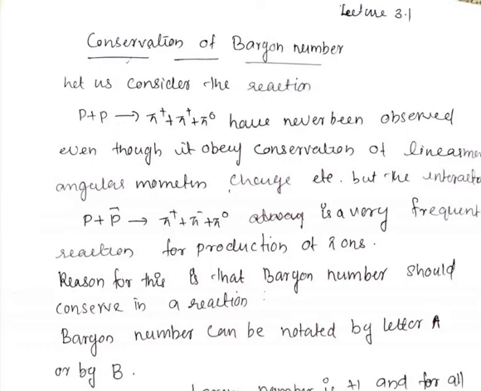So let us consider a reaction, a proton interacting with another proton. Particles are produced in accelerators by the interactions of small particles, mainly protons or neutrons. Normally, protons are used in accelerators to produce other particles.